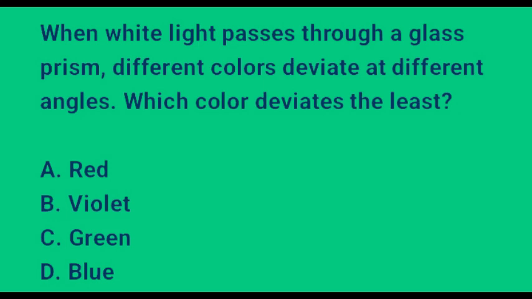When white light passes through a glass prism, different colors deviate at different angles. Which color deviates the least? Option A, red. Option B, violet. Option C, green. And option D, blue.